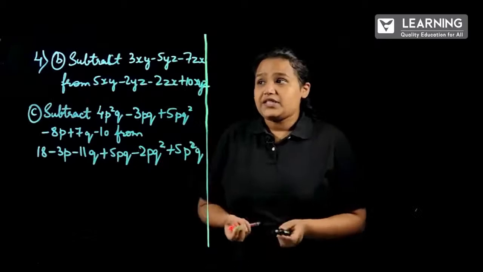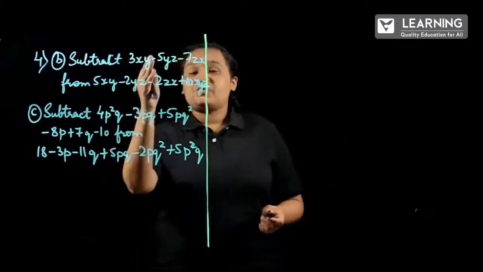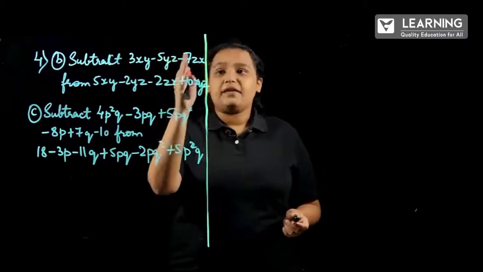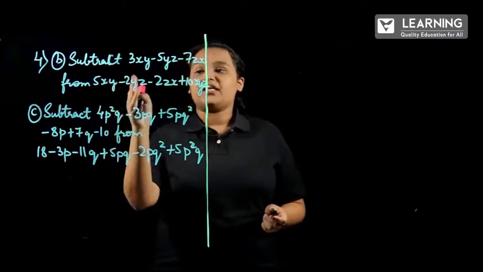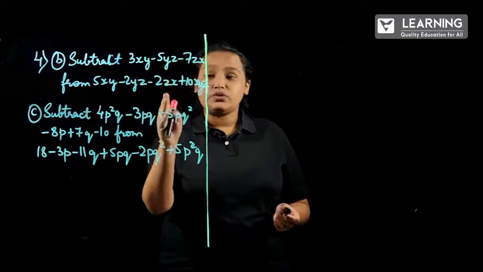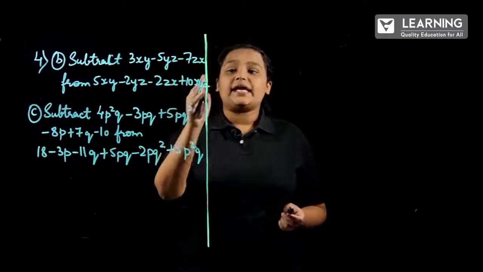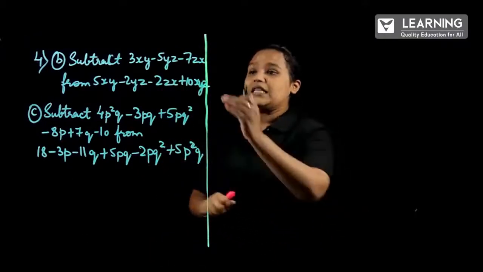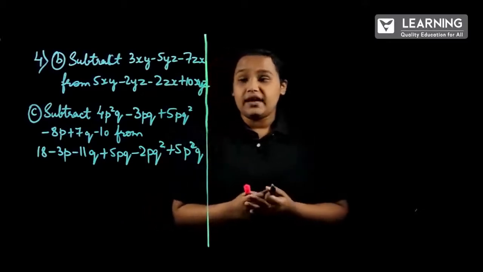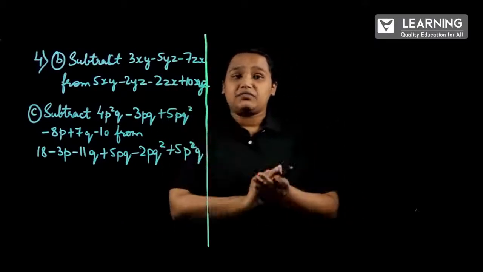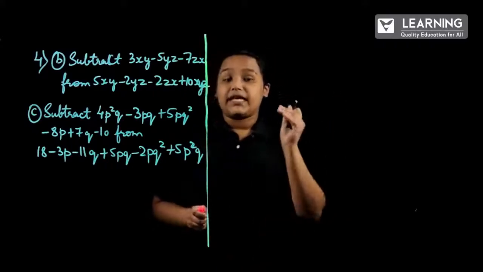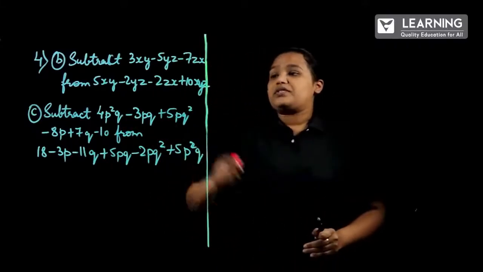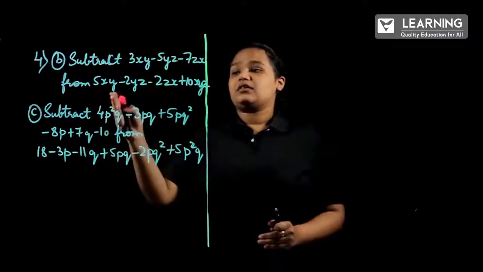The second question, we have to subtract 3xy minus 5yz minus 7zx from 5xy minus 2yz minus 2zx plus 10xyz. This question can be solved by yourself. Don't worry about the many terms and all. You can solve either in the first method or the second method. Second method I will be doing right now. So, for the second method I have chosen the last question,